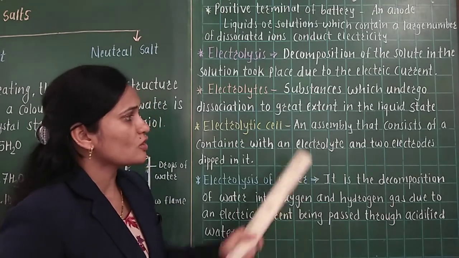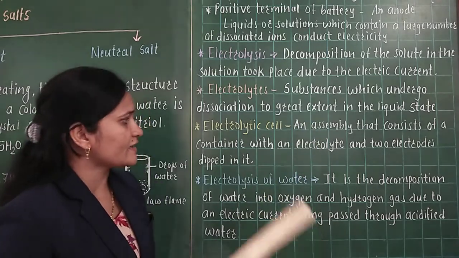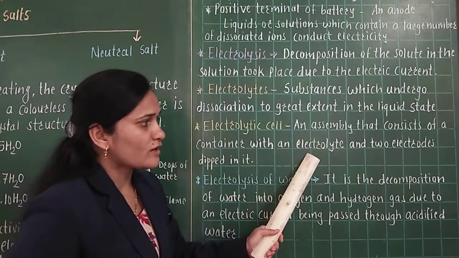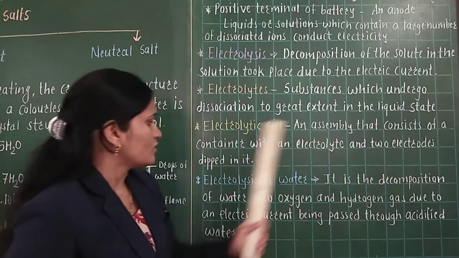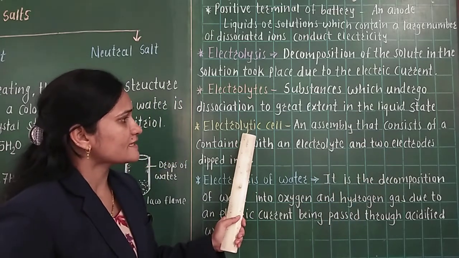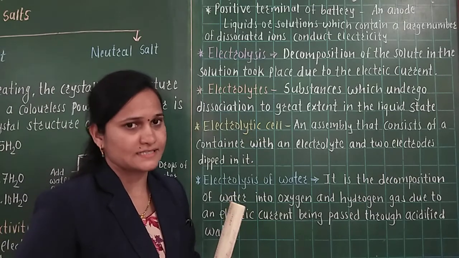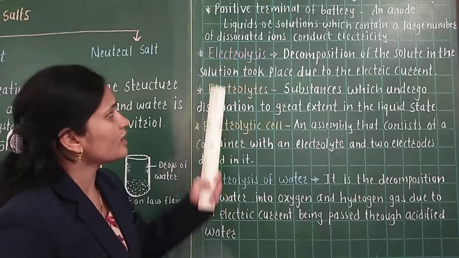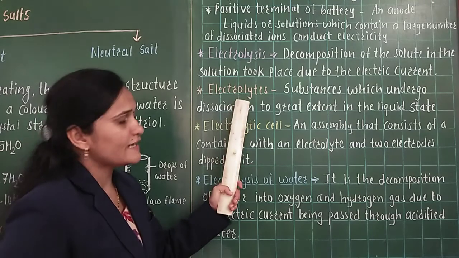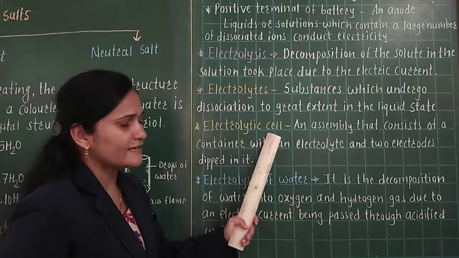So one container contains an electrolyte and two electrodes dipped in it. This assembly is called the electrolytic cell. So, has everyone understood about electrolysis, electrolytes and the electrolytic cell?